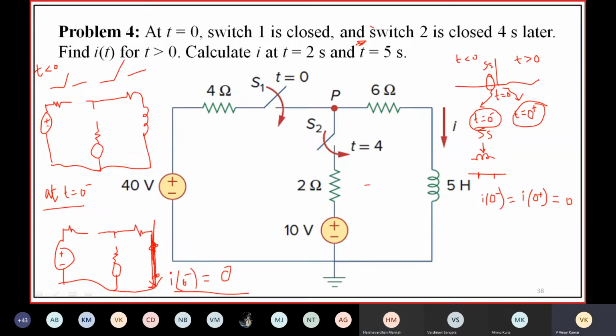Here we have to find the current through the inductor at t equal to 2 seconds and t equal to 5 seconds.